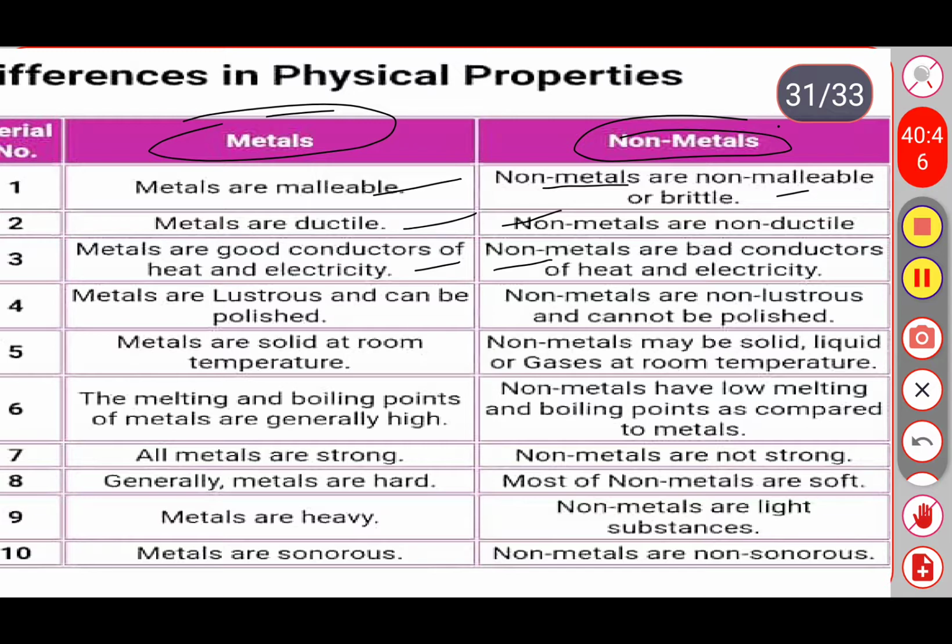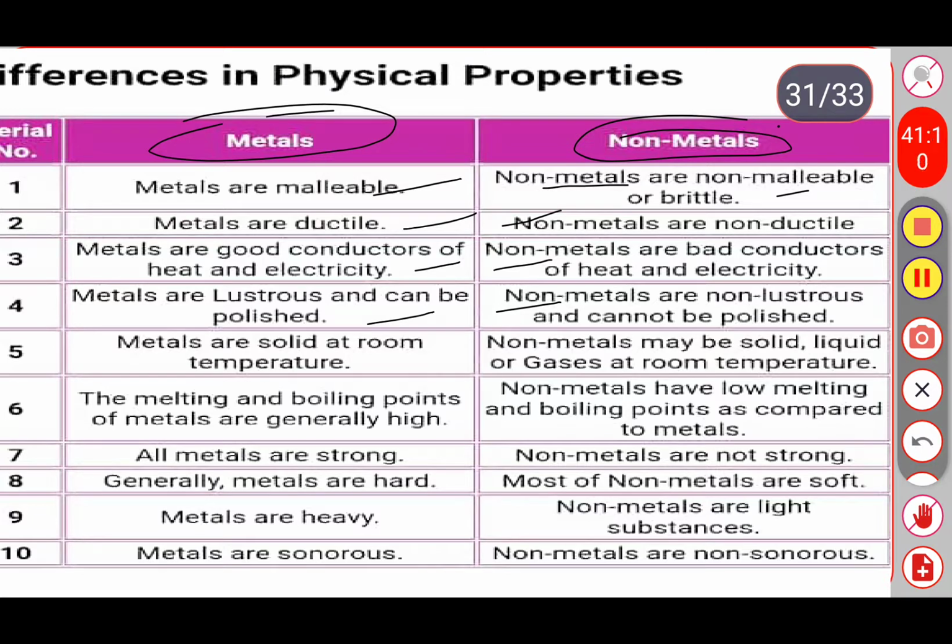Okay, the fourth difference: metals are lustrous and can be polished, non-metals are non-lustrous and cannot be polished. Fifth difference: metals are solid at room temperature. Mercury is also one type of metal, but it is liquid at room temperature.